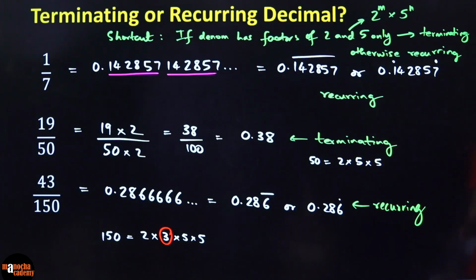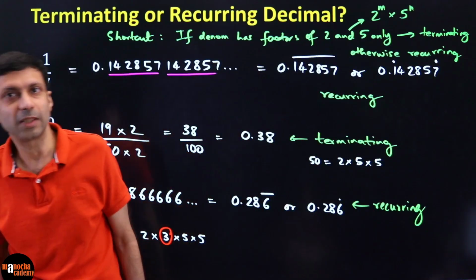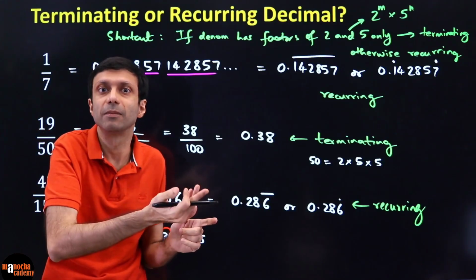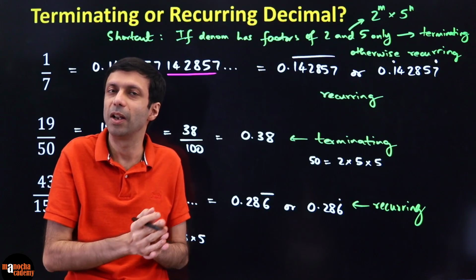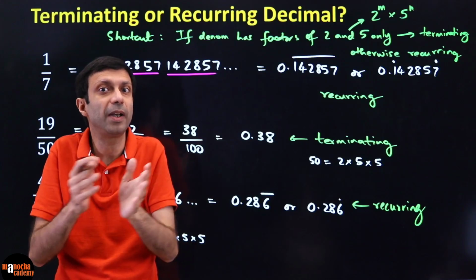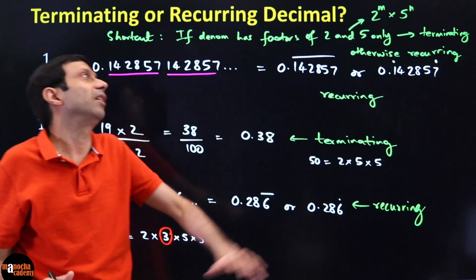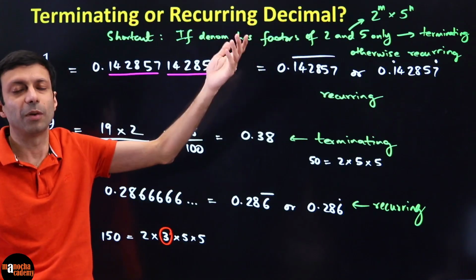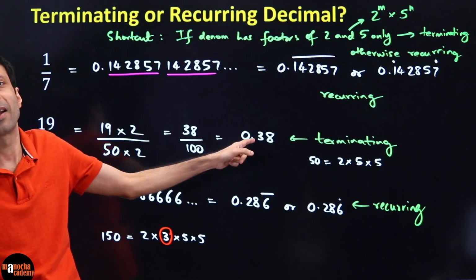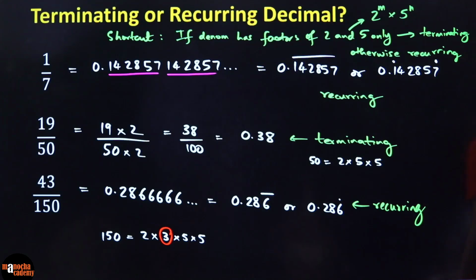Okay, Ankit Shah, is that correct? So Ashmit is asking, is non-terminating and recurring the same? No, it is not. We are coming to that. There are some decimals which are non-terminating, but they don't repeat. There can be decimal numbers which are non-terminating, like pi. They never finish, but there is no repeating pattern. We still haven't found any repeating pattern. But when we say the word recurring, repeating, it has to be non-terminating. You cannot say, hey, this is a recurring decimal, because it stops. There's no repeating pattern. Okay, exactly. They are irrational numbers. Ankit Shah, correct. We are coming to that.